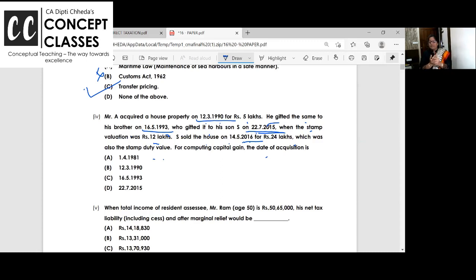What do you feel? What should be the date of the acquisition? 22/7/15. Yes, very good, very good. The correct answer is coming. B is the correct answer. And those who are not clear, listen to the clarity I'm giving.